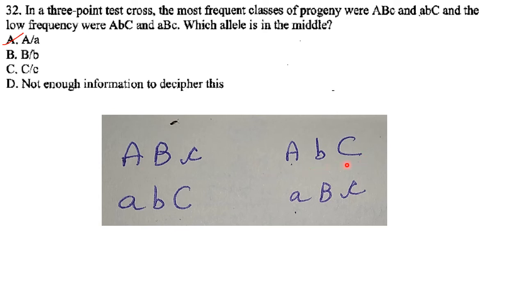B capital C, this region is remaining constant, whereas B small c, that region is also remaining constant without any change. But A is moving this way and that way. A is moving from here to here and here to here. So A is in the middle. That's how you conclude it. So the answer is option 32, that is capital A, small a.